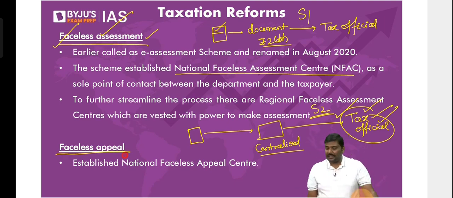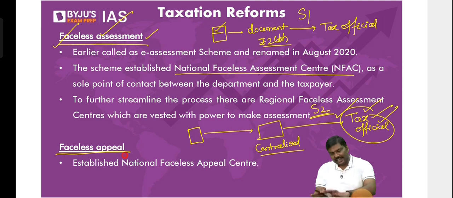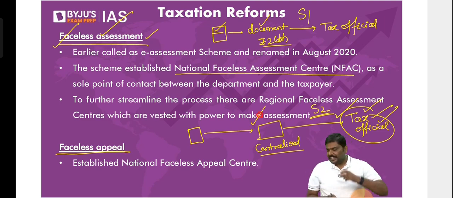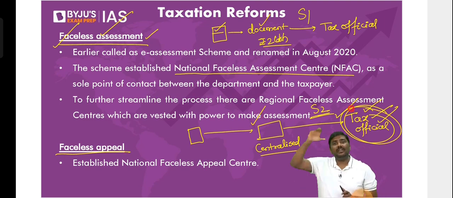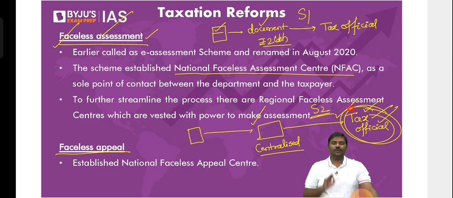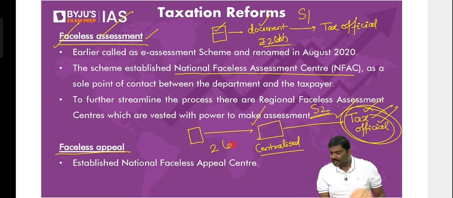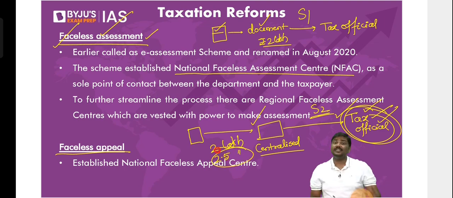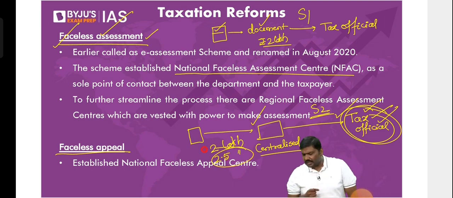Now, what is this idea of a faceless appeal? What is the concept of faceless appeal? Let's say, I'll continue the same example. Let's say you submitted documents and you have paid a tax of 2 lakh rupees. Now the tax official will assess your document, check your document, and come to a conclusion. No, you're not supposed to pay 2 lakh. Rather, you're supposed to pay 2.5 lakh rupees in the form of income taxes.